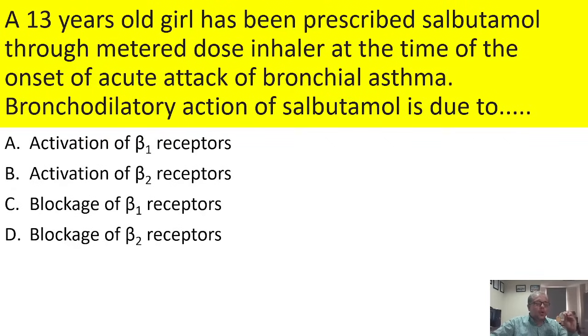Here you have to find out which beta receptors are present on the bronchial smooth muscles. The receptors present are beta 2. Now the next question is whether activation leads to bronchodilation or blockage. Obviously the activation will lead to bronchodilation. So the answer is B.